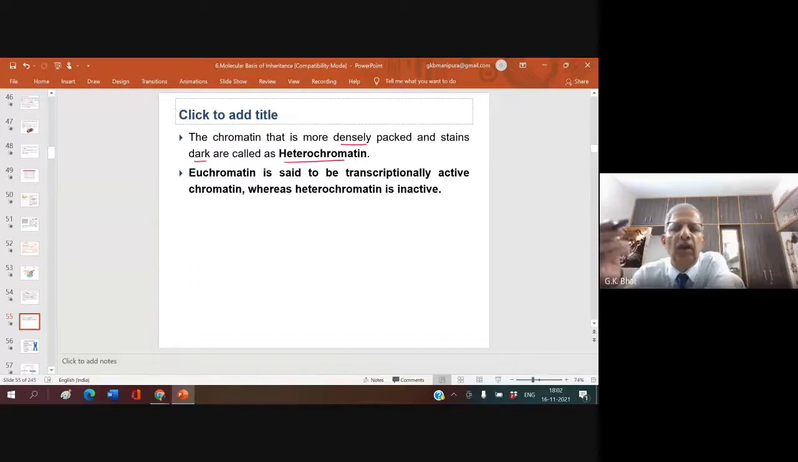You will be asked sometimes, what is the difference between euchromatin and heterochromatin? Please note down, euchromatin is said to be transcriptionally active chromatin, whereas heterochromatin is inactive.